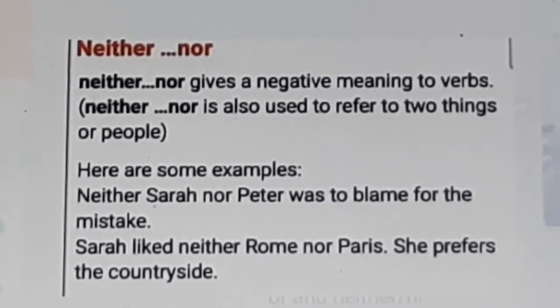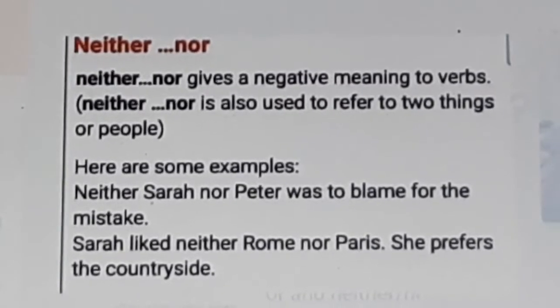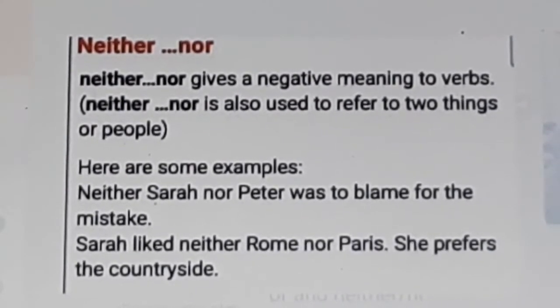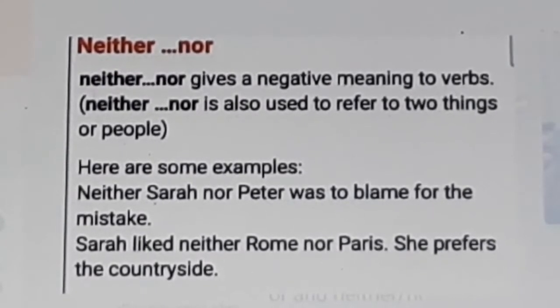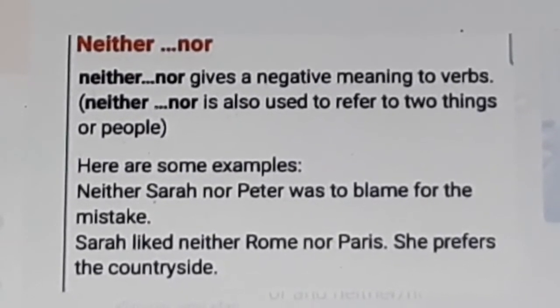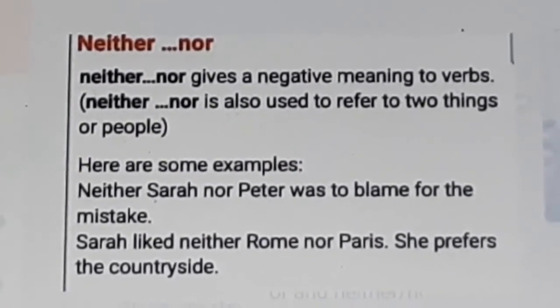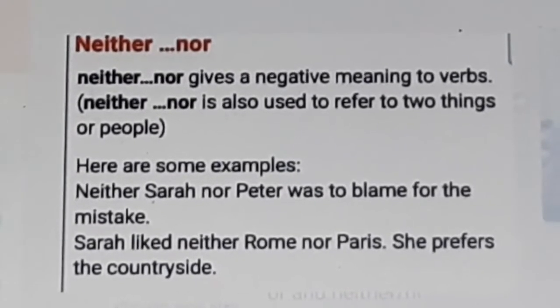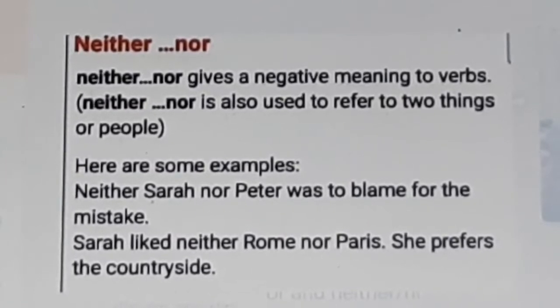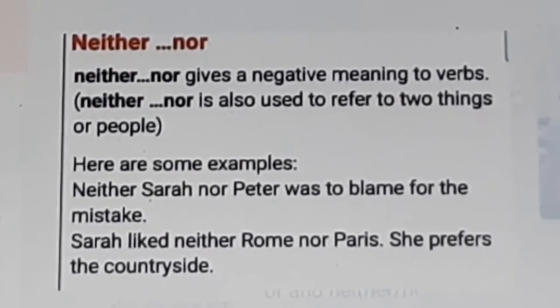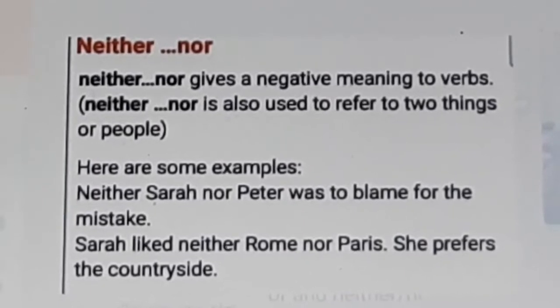Same in the case of neither nor also. Once again I tell this. He likes tea, he likes coffee. Here choice is between tea and coffee. If you don't know the choice, see the common sentence and take it out whether it is in the beginning or in the end.